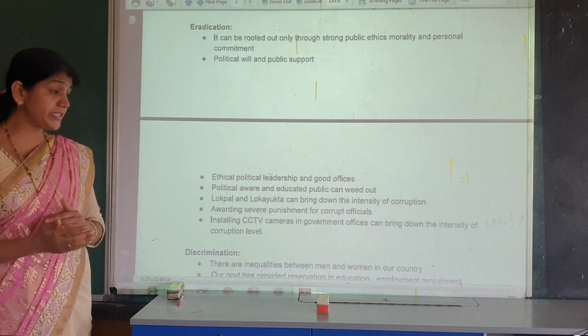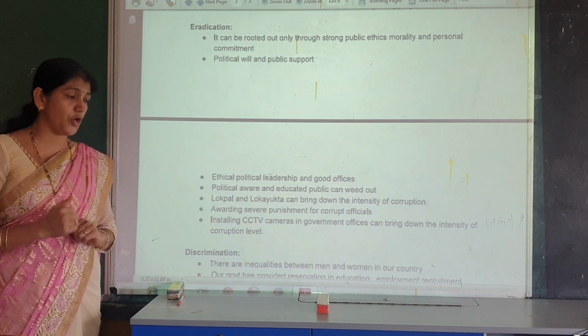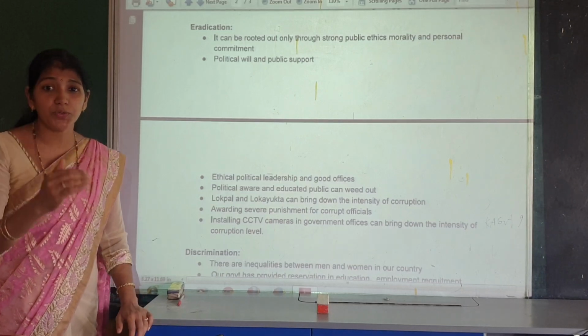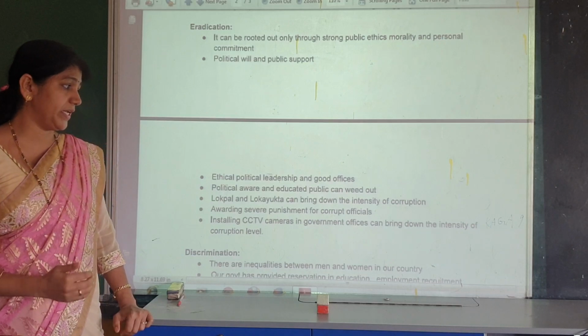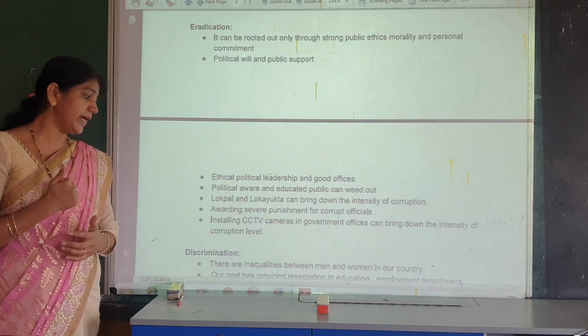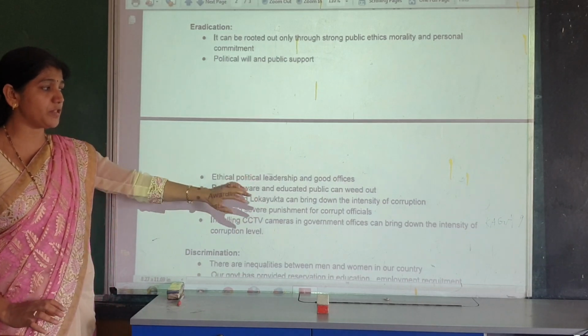So next, last and practical, installing CCTV cameras in government offices. It also reduces corruption among government officers. It brings down the intensity of the corruption level in our country. So these are the major problems of our country.